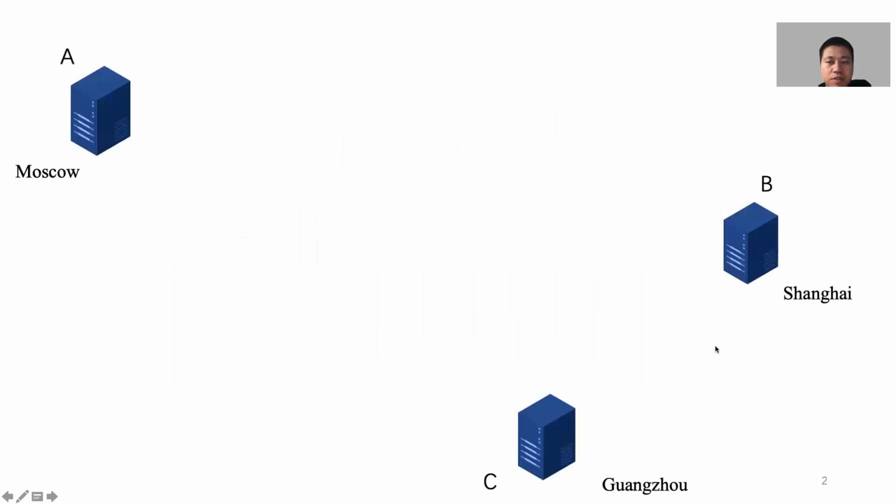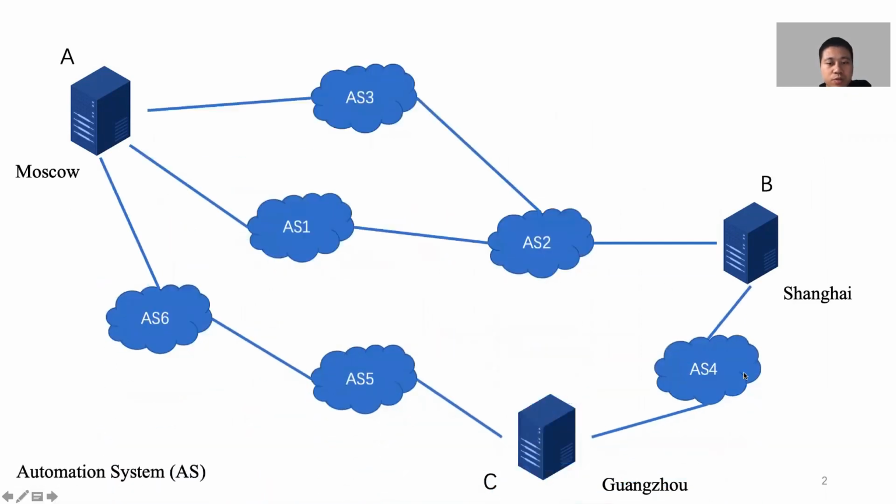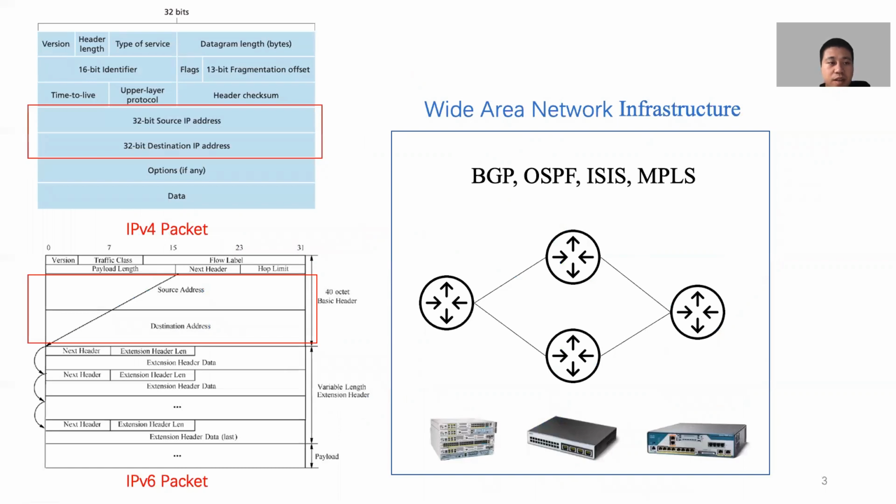Assume that you have CSAs in different areas and you want to make them communicate with each other. What will you do? First, you need to connect them to the internet, which is composed of many autonomous systems. Next, you need to decide how to transmit the message. You can use the IPv4 or IPv6 protocol. Both of them have the source address and the destination address in their packet headers.